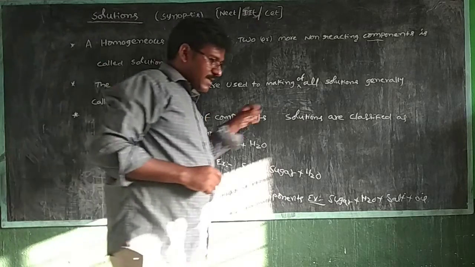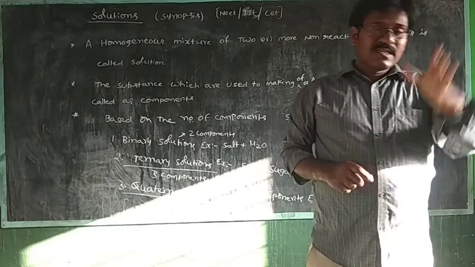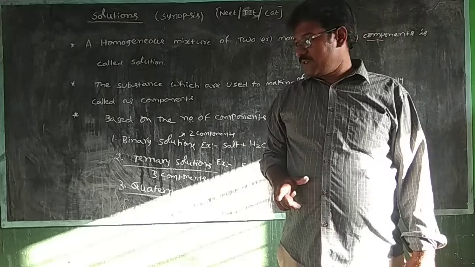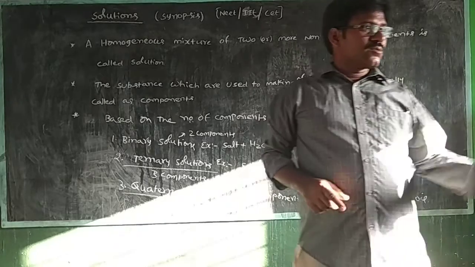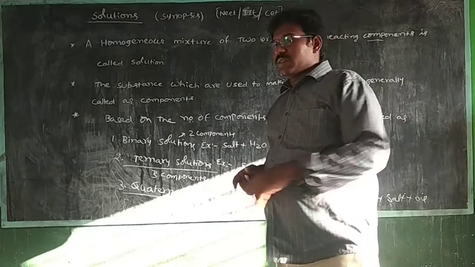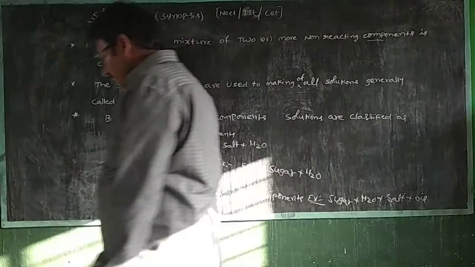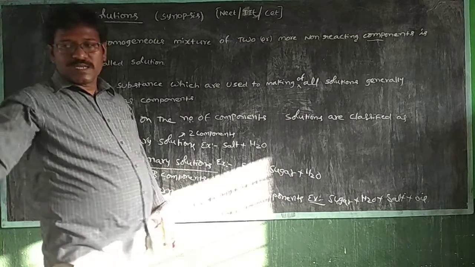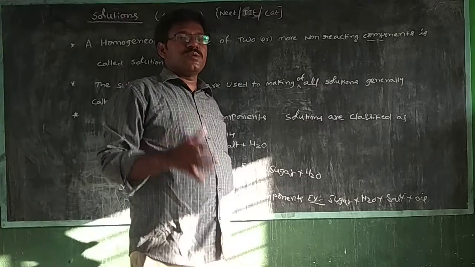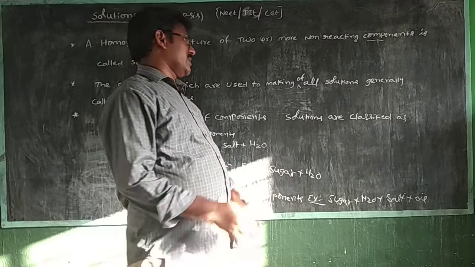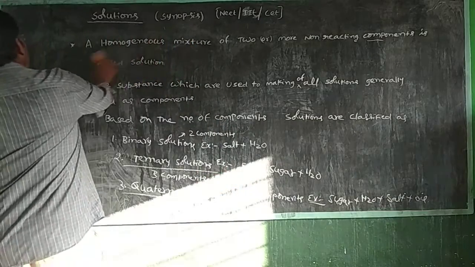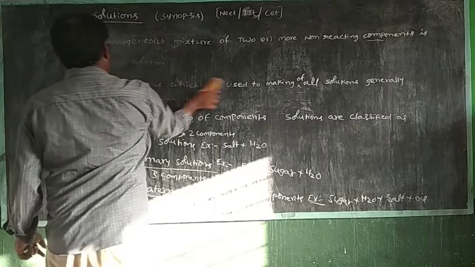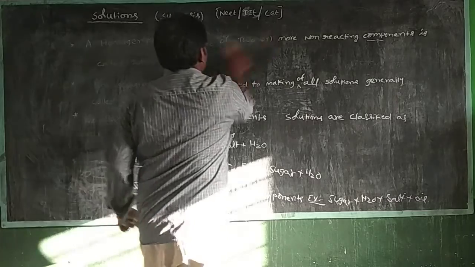In this second PUC textbook, only binary solutions are discussed. Which one? Binary solutions. In binary solutions, two terms are present. One is solute, another one is solvent. In our chapter on solutions, only binary solutions are discussed.